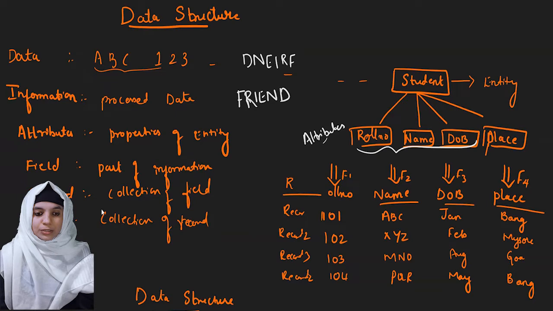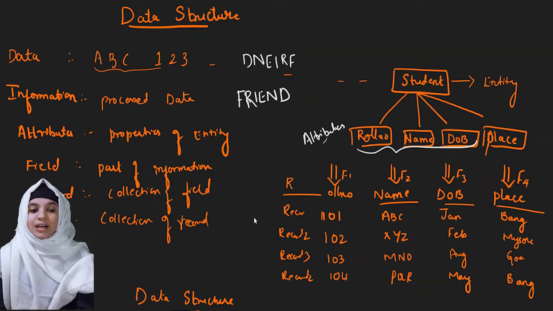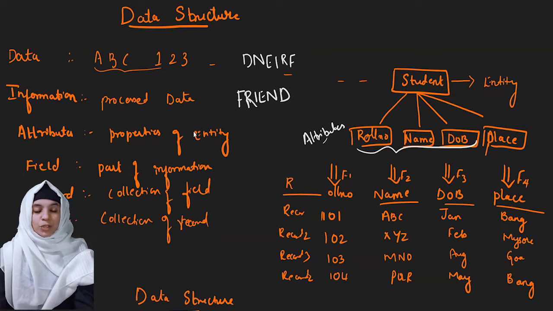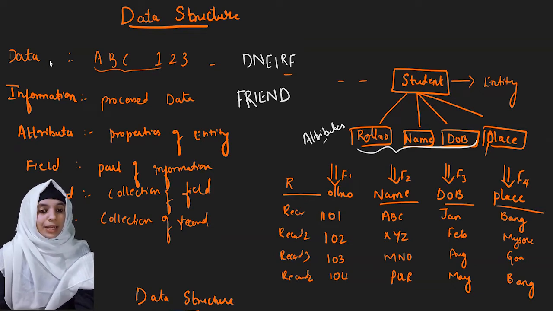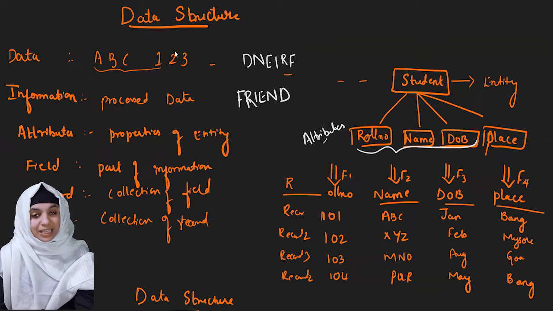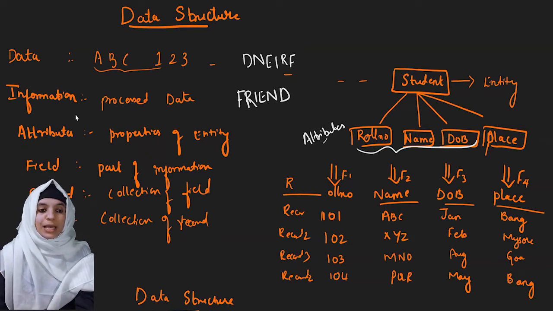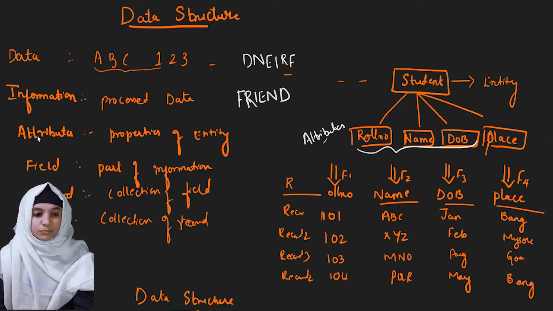Now let's see what is a file. A file is a collection of records. So record 1, record 2, record 3, record 4 will make a file. Let's revise the concept. First we studied what is data. Data is a part of an information which is unprocessed, like A, B, C, 1, 2, 3 or any image. Now the processed data which is converted into something meaningful is the information.